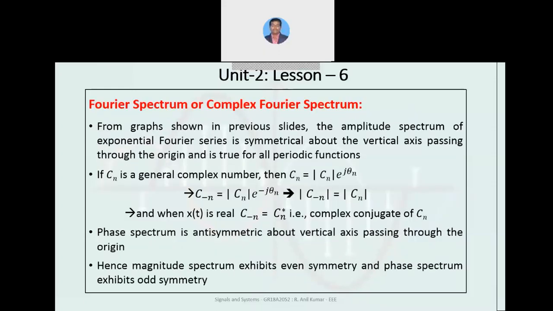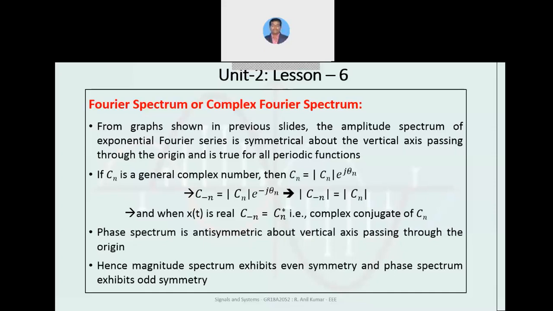Next, from the graphs it can be shown that the amplitude spectrum of the exponential Fourier series is symmetrical about the vertical axis passing through the origin, and this is true for all periodic functions. So whatever type of periodic signal we have, we can obtain its frequency spectrum.